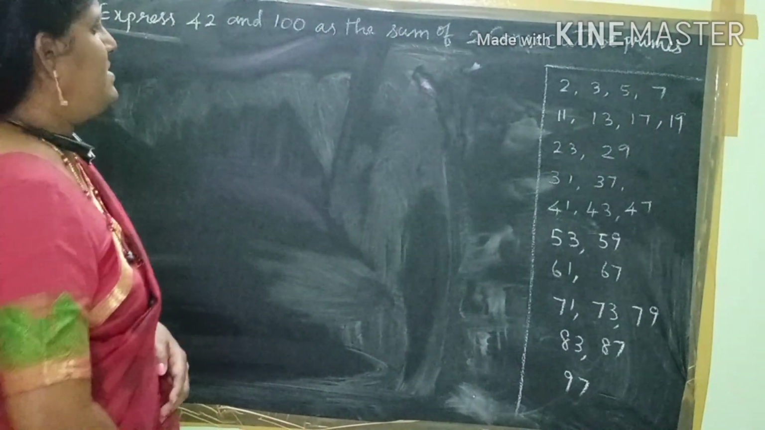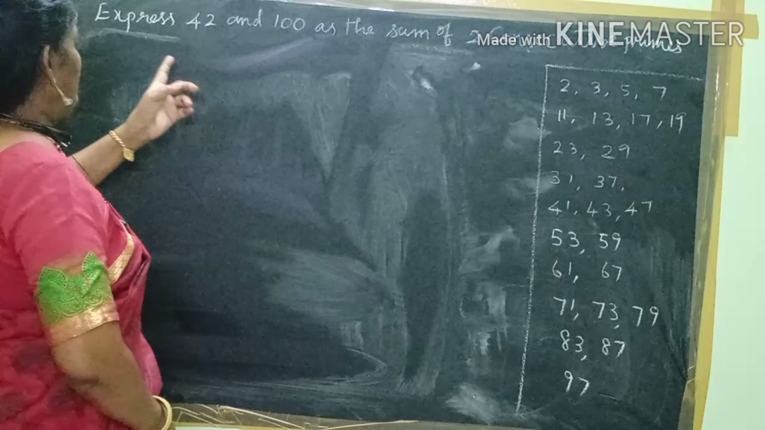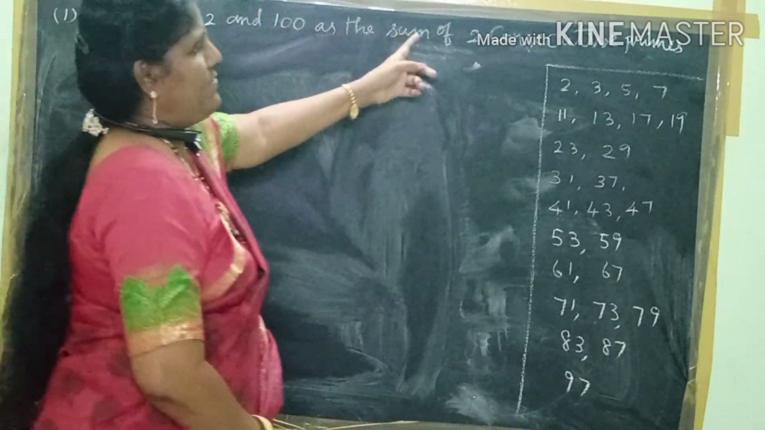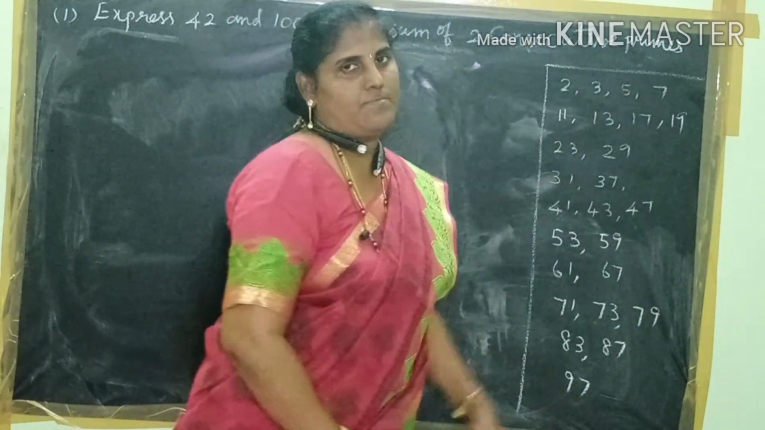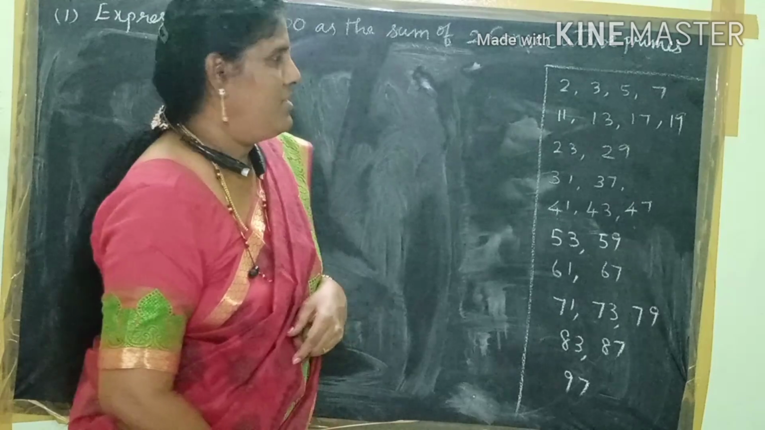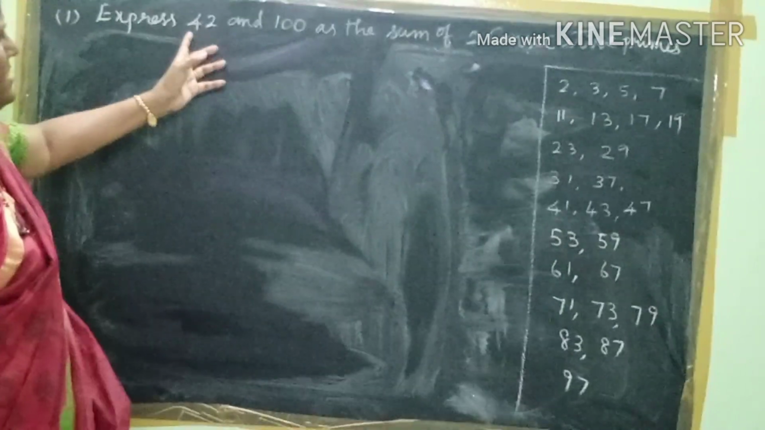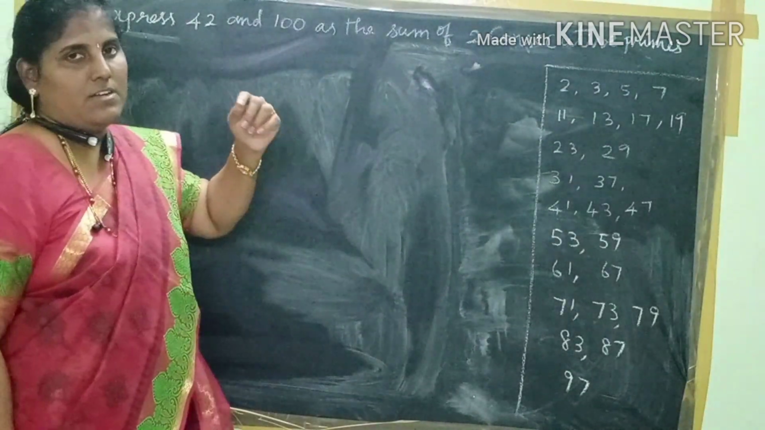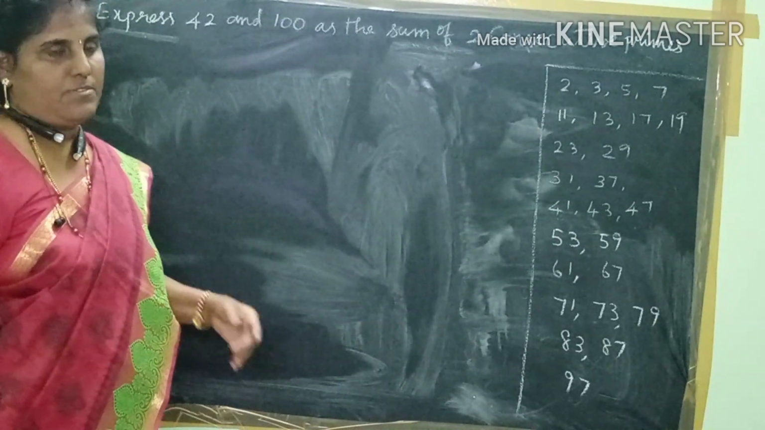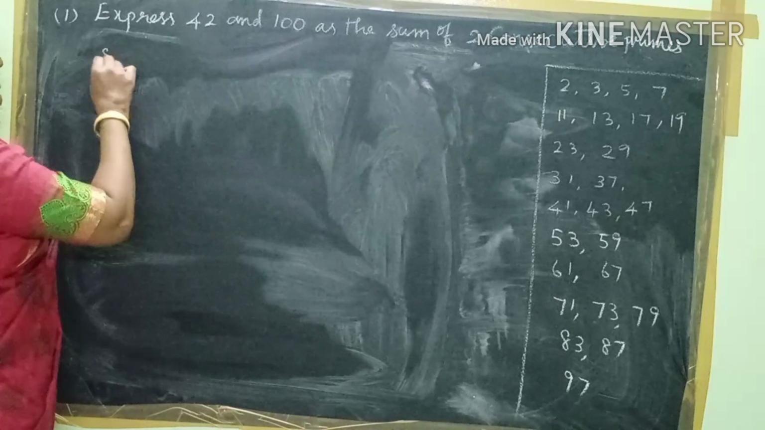Now see some examples. The first example: express 42 and 100 as the sum of two consecutive primes. Consecutive means continuously prime. Here given 42 and 100, as a sum of two consecutive primes. Let us see how to do the sum.